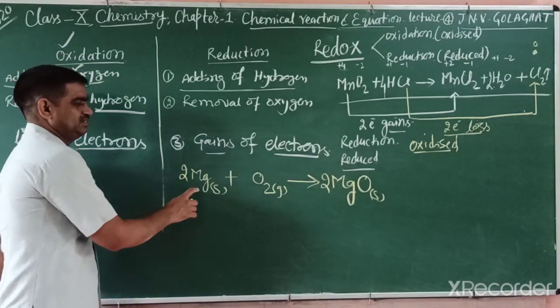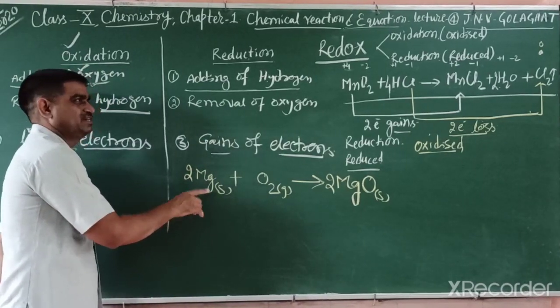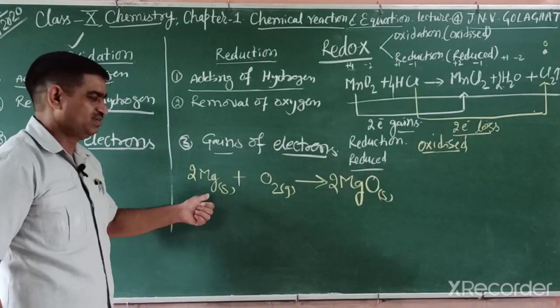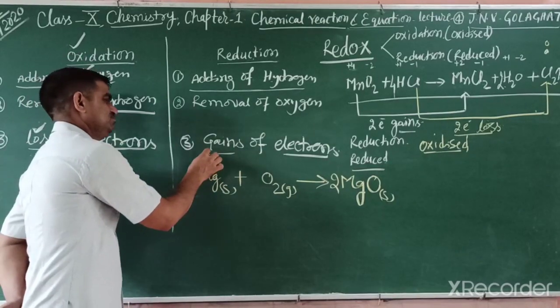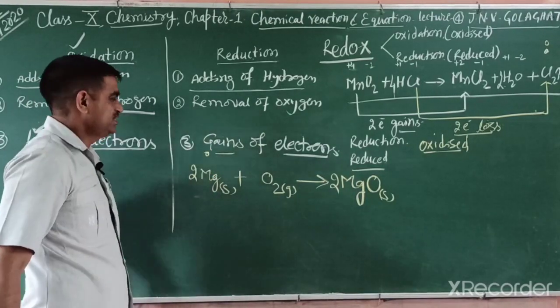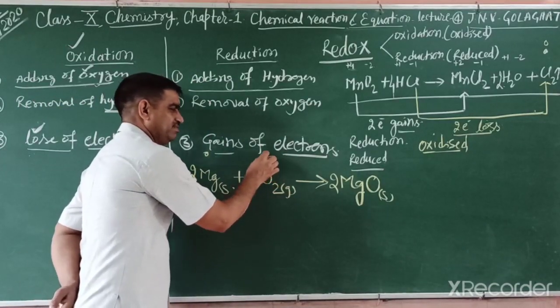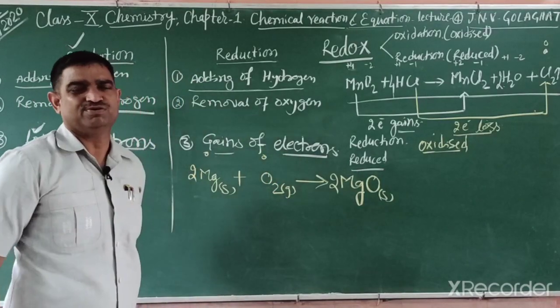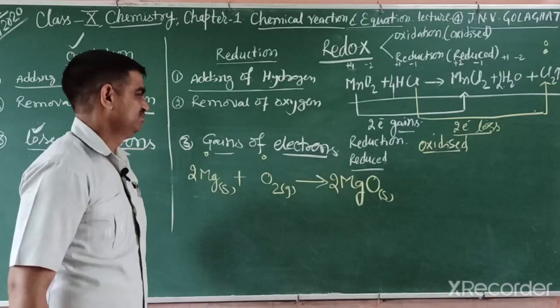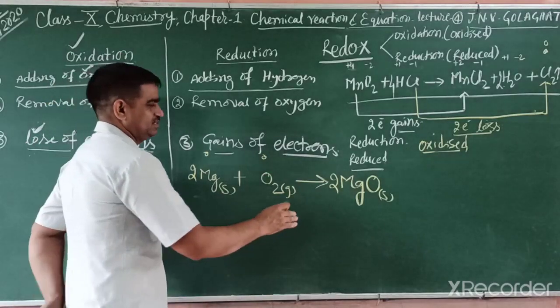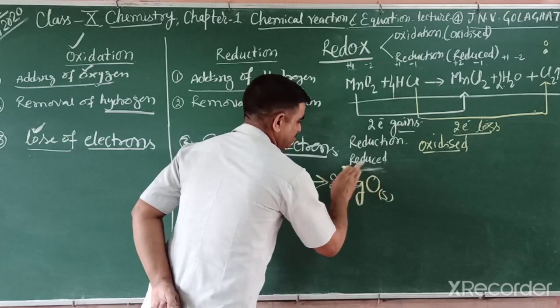So first, students, this one is an element. At first we identify the charge. This one is an element, and an element has 0 charge. We write it slightly at the top. This one is also an element, and this element also has 0 charge, because we know any element's charge is 0. There is a rule. But this one is a compound.